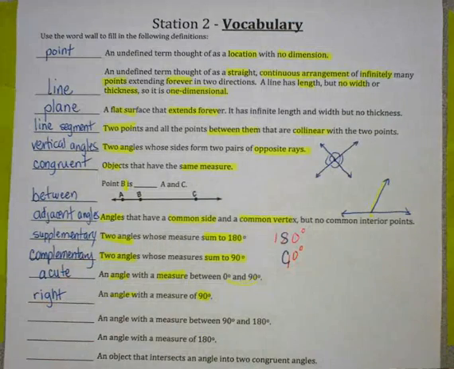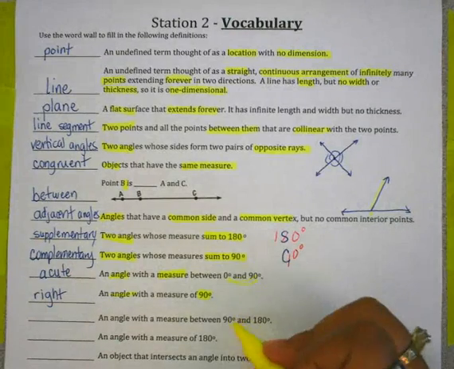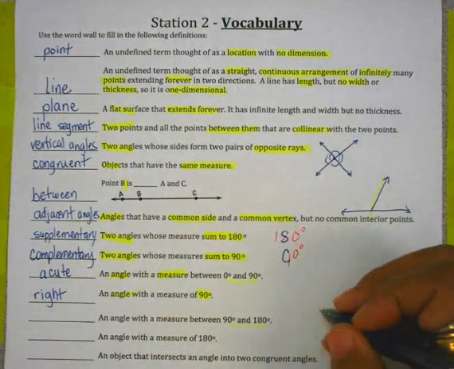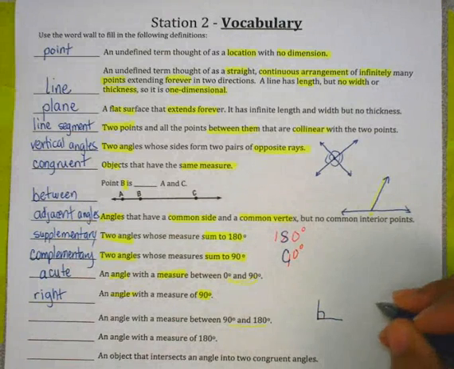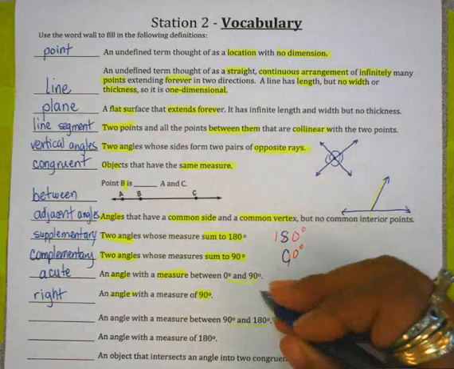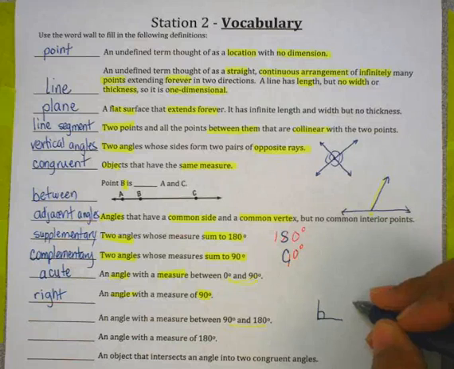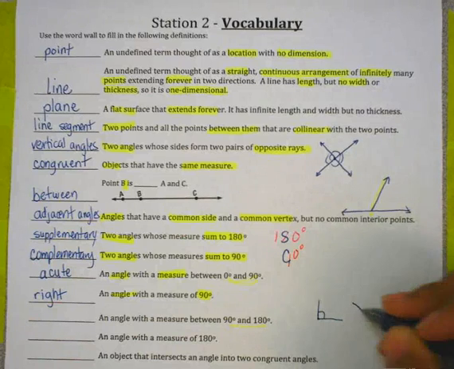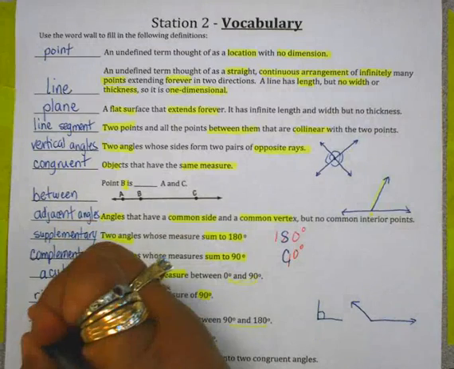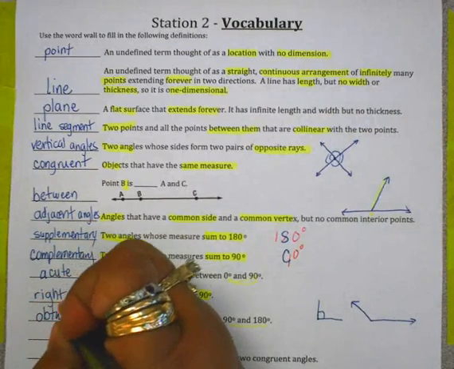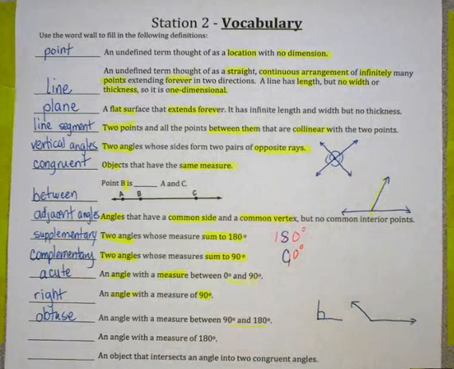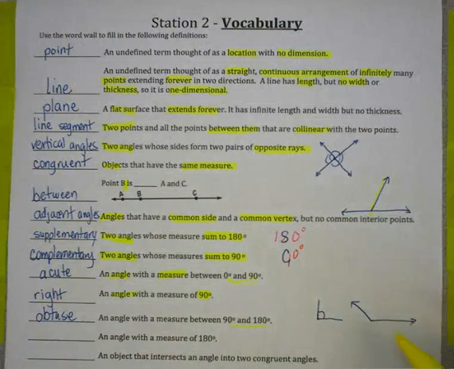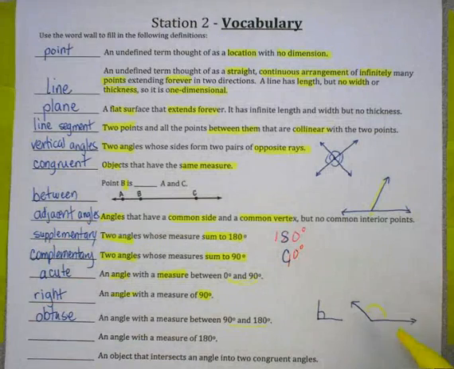An angle with a measurement between 90 and 180. So it could be anything greater than 90. This is our 90-degree angle, so it has to be greater than 90. It looks like this. It's kind of a fat angle, which sounds like obtuse. A 90-degree angle looks like a corner of a piece of paper, where an obtuse angle wouldn't, it would peek outside. It's obtuse.